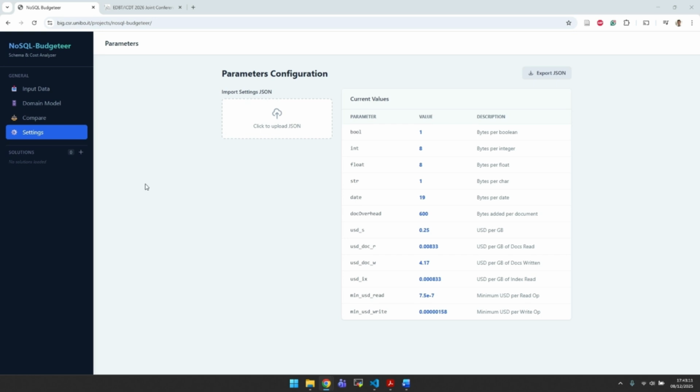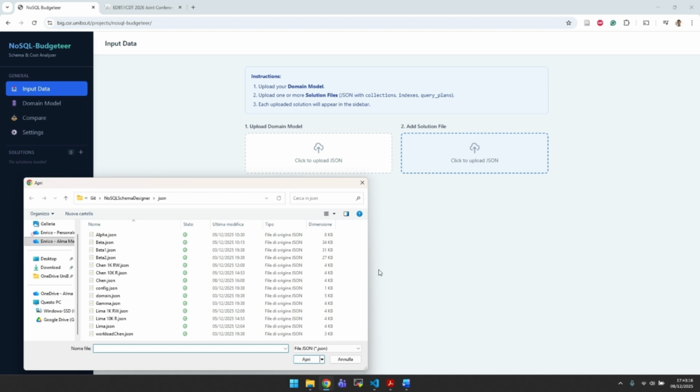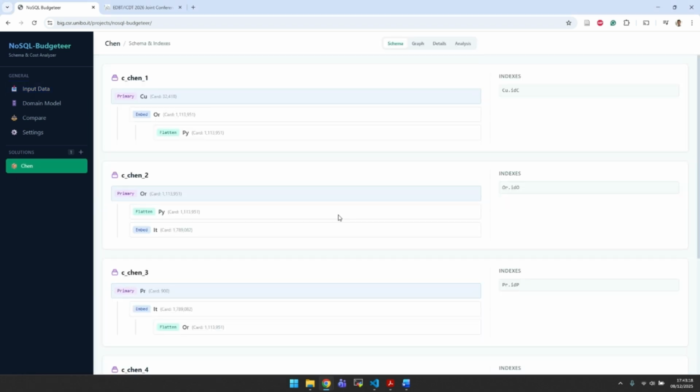So after configuring the domain and the cost model, we can load new solutions, which are JSON files that include the specifics of the logical models for each collection that we want to implement for the domain, including all the denormalization choices that we apply within each collection.